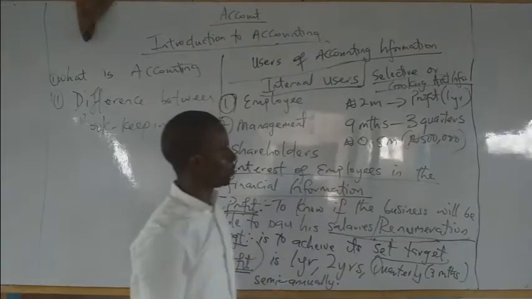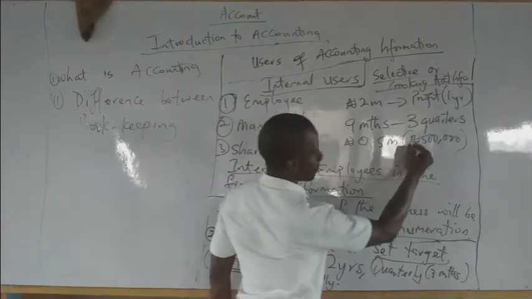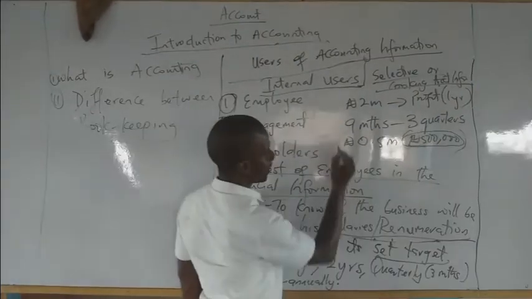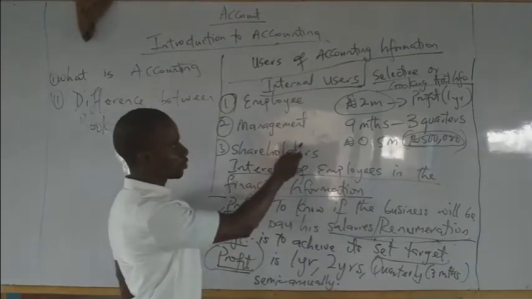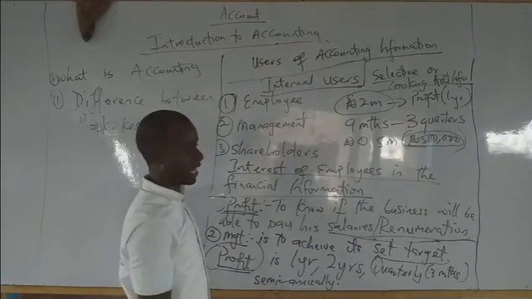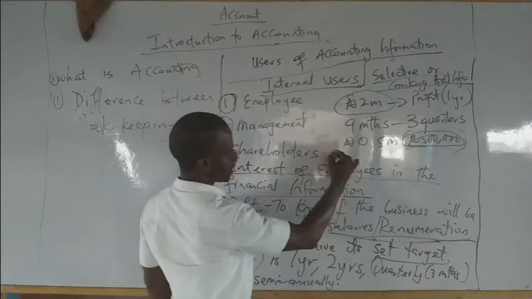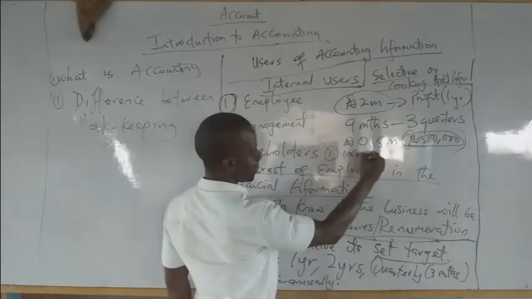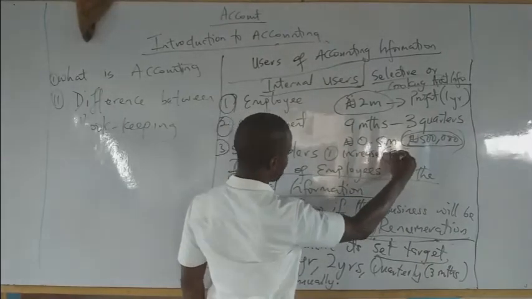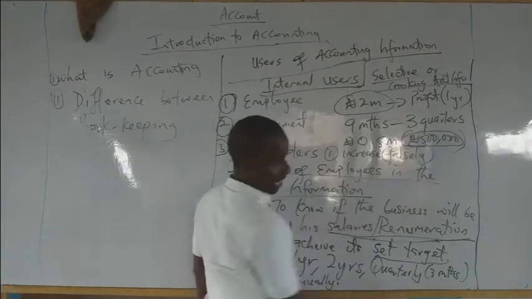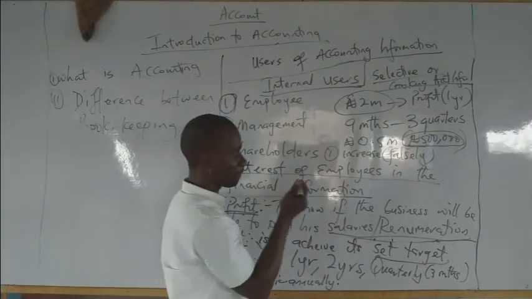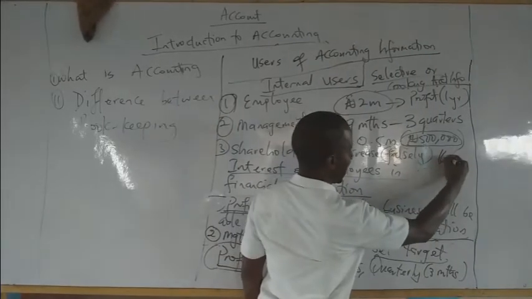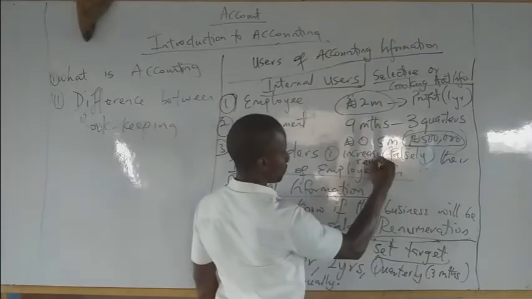Why are they doing so? They will try and manipulate figures in order to make their financial information read 2 million naira. How can they do this? They can decide to increase forcefully, that is not a true increase, they are forcefully manipulating figures, their revenue.